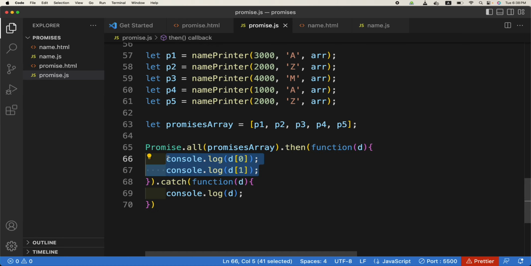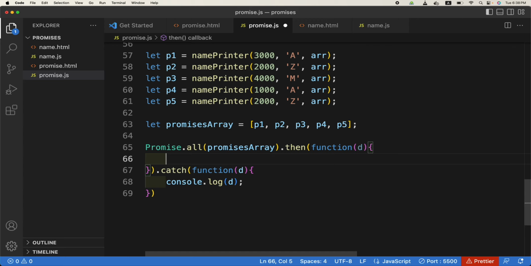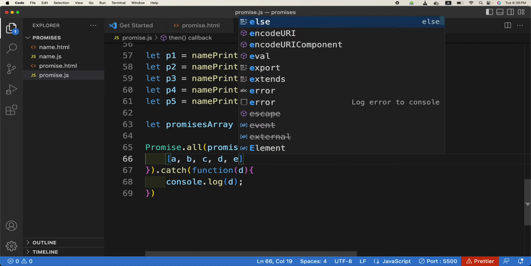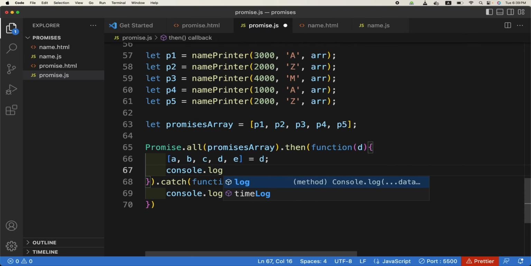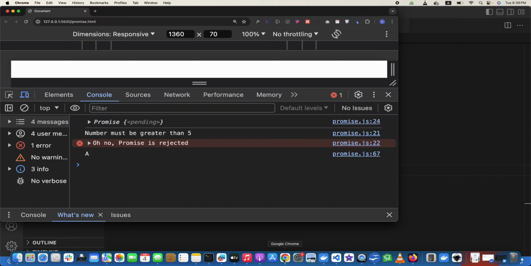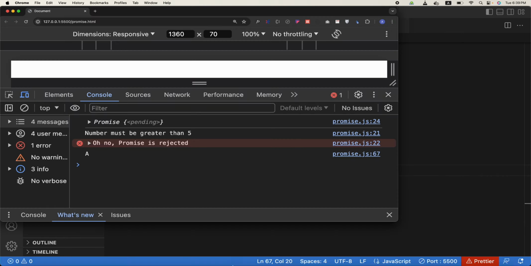If I need to print all the values, what we can do, this d is an array. So do you know destructuring? So we can have a, b, c, d, e equals d, and console.log say d. What will it be printing? Any guesses? This a, this a. Okay, what is destructuring?